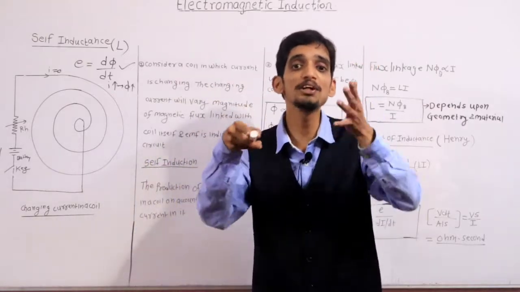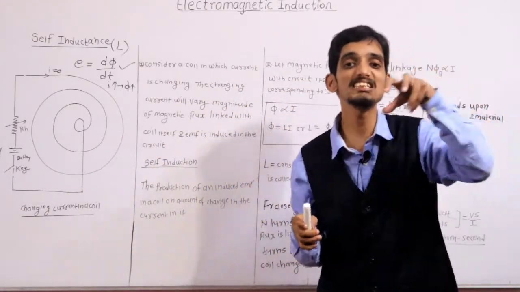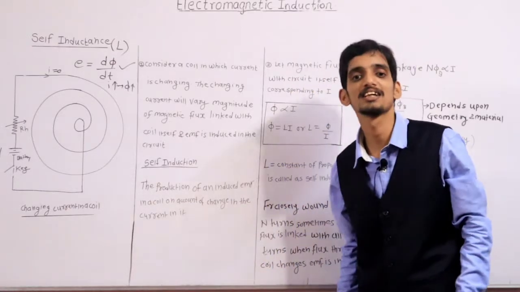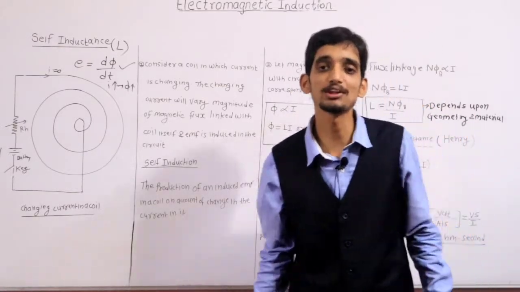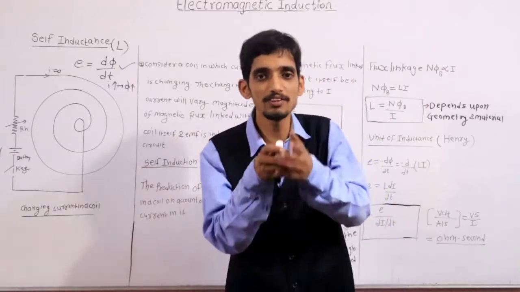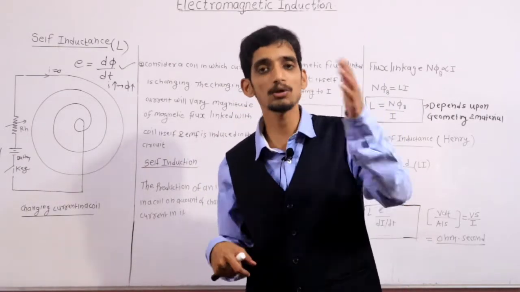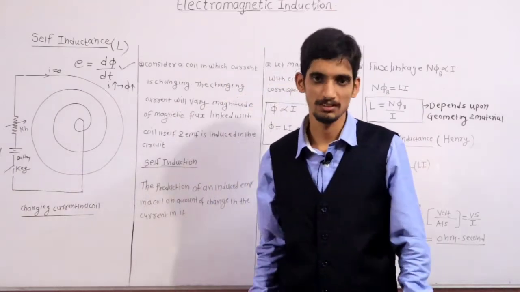So the production of induced EMF due to change in the current in that coil only is called self induction. In case of self induction, EMF is induced in that one coil, and why? Because current in that coil changes. Clear?